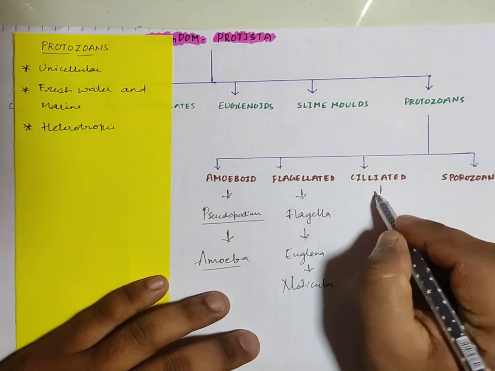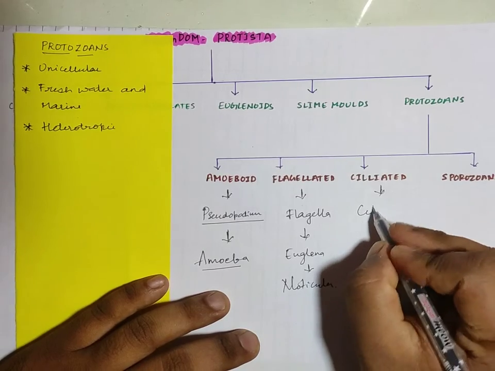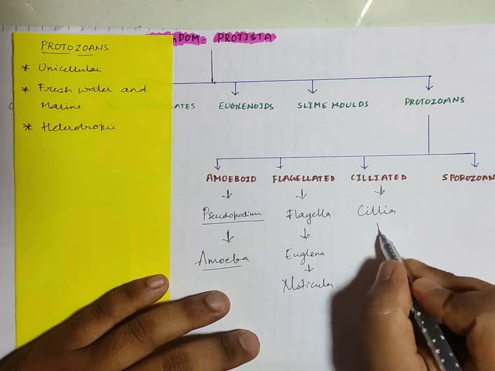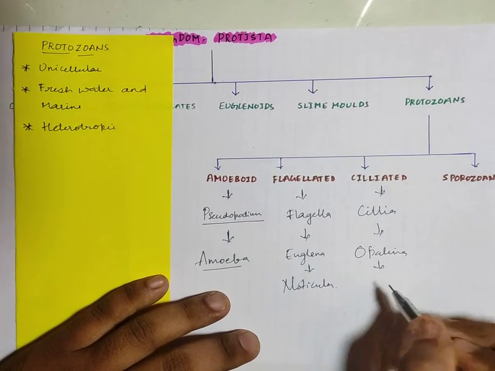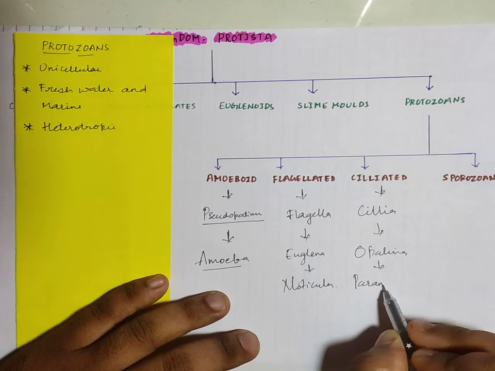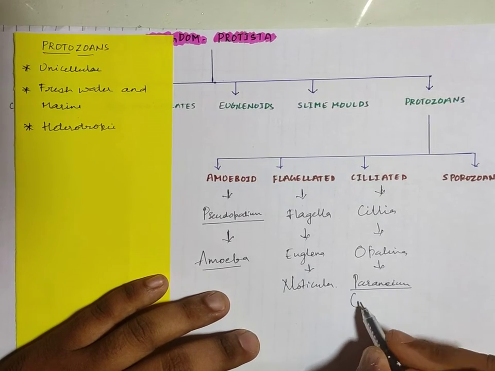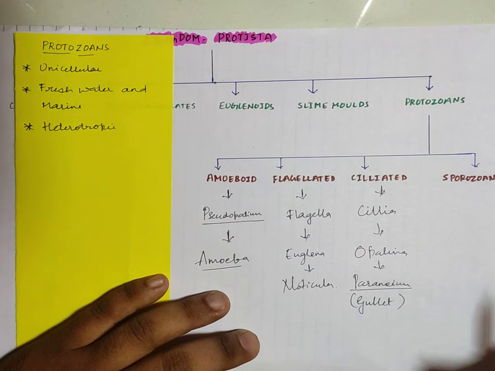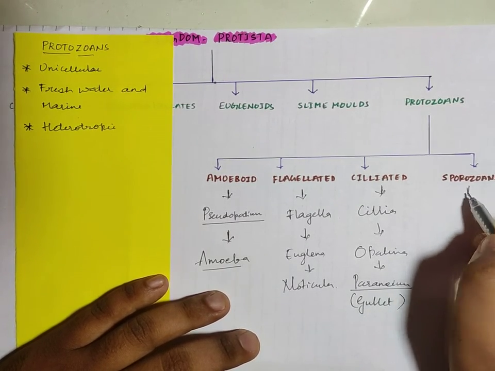Then the ciliated protozoans are the organisms which have the cilia as their locomotory organ. Usually there are two examples here. One is Opalina, the other one is Paramecium. Okay, but this Paramecium also has one more wonderful structure called the gullet, and this gullet will actually communicate with the external environment. Okay, and the last one is the sporozoans.